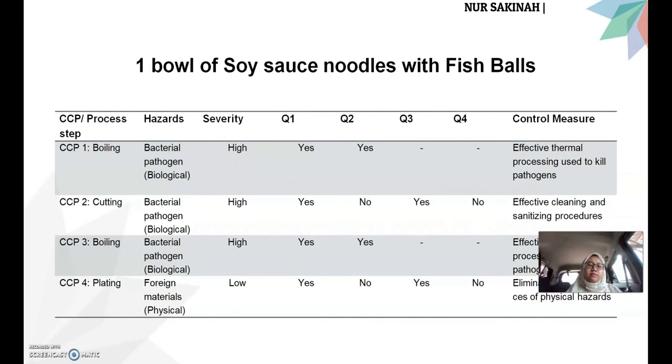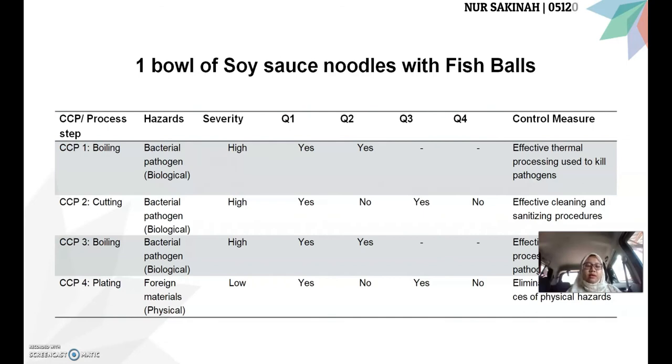Okay, so the first CCP is boiling process. The hazard going to occur at this step is bacterial pathogen under biological class, and the severity for this hazard is high. The control measure to be taken is effective thermal processing used to kill pathogens. The next CCP is CCP2, which is cutting process. It is also the same hazard as the first CCP, which is bacterial pathogen under biological class. The severity is high and the control measure is effective cleaning and sanitizing procedures.